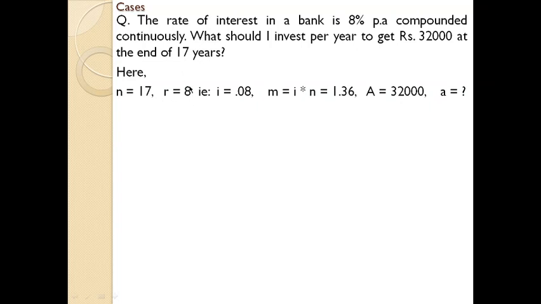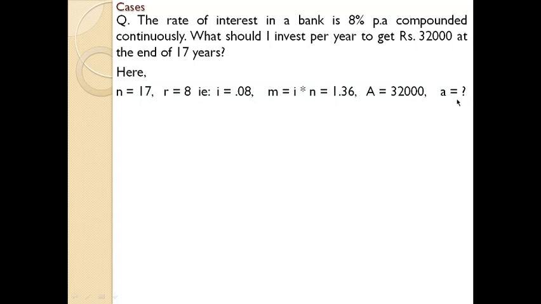R is given 8, which can be written as i equal to 0.08, and m equal to i into n, you will get 0.08 into 17, that is 1.36. Here it is said that I get an amount of 32,000 at the end of the 17th year, so the final amount A is 32,000, and the amount which I have to deposit periodically, that we don't know, you need to find out.